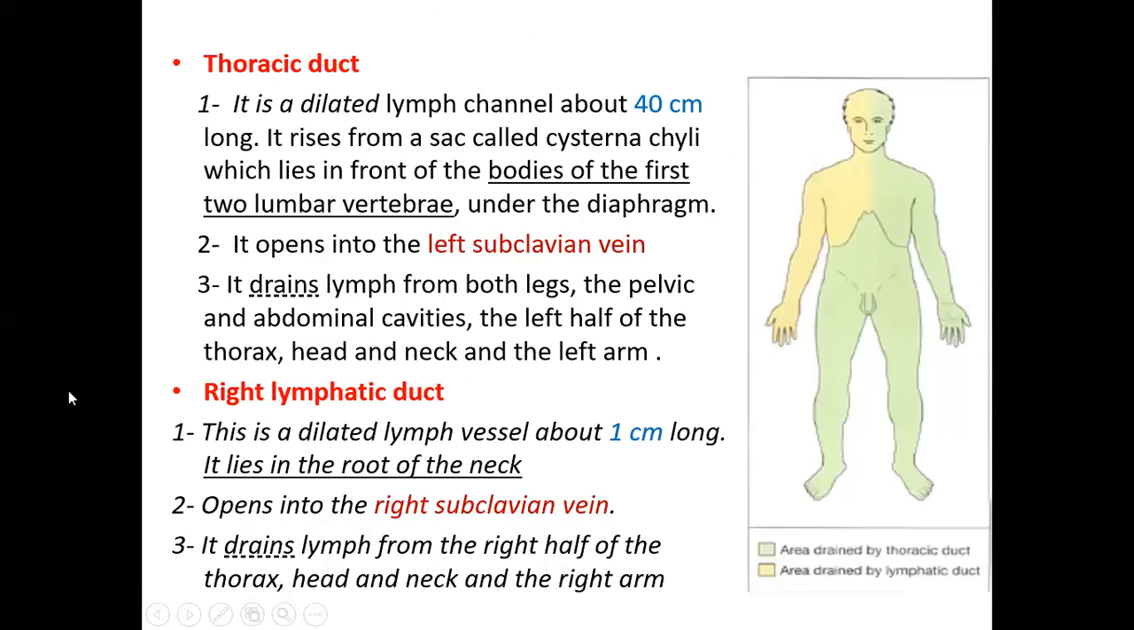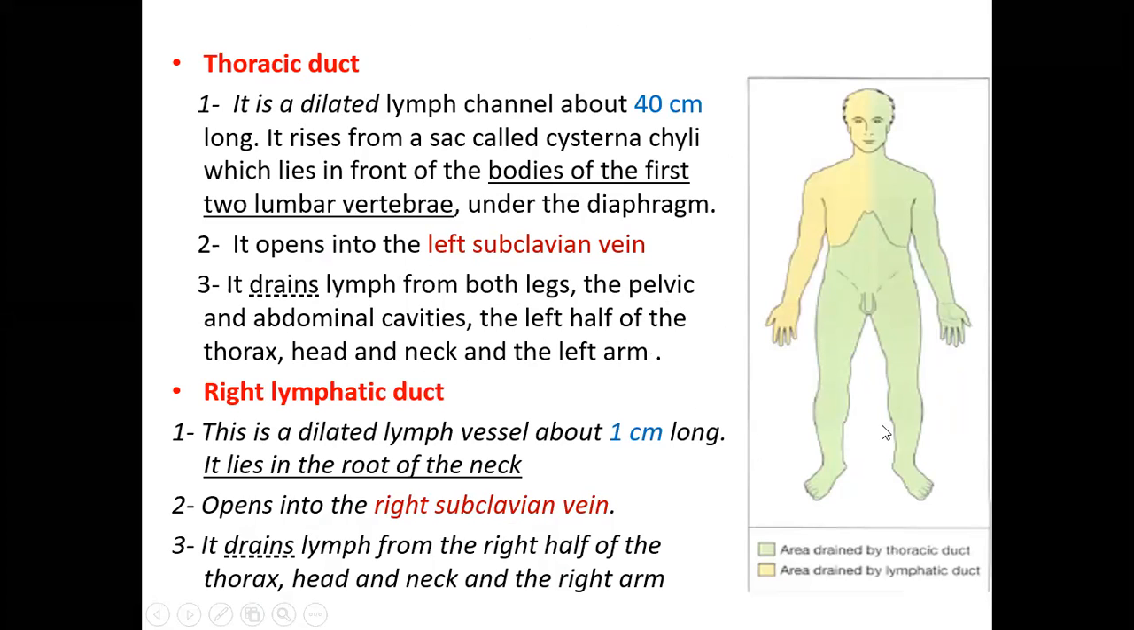Okay. So it opens into the left subclavian vein and it drains lymph from both the legs, the pelvis, the abdominal cavities, the left half of the thorax, head and neck, and arms. If you see here, this whole green area. So most of the parts of the body are drained by this thoracic duct.